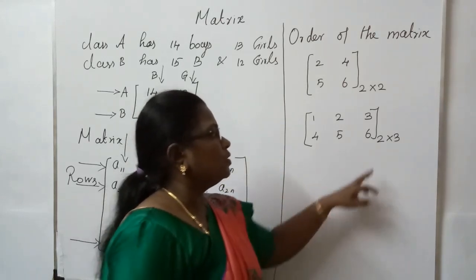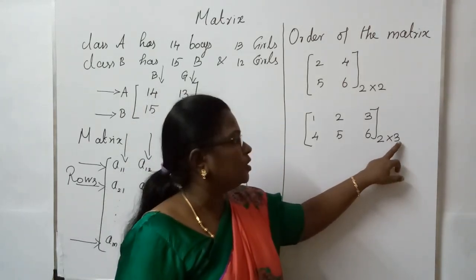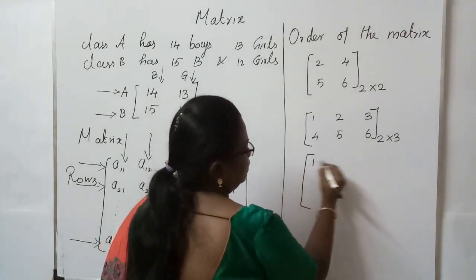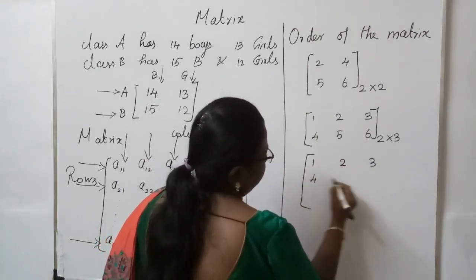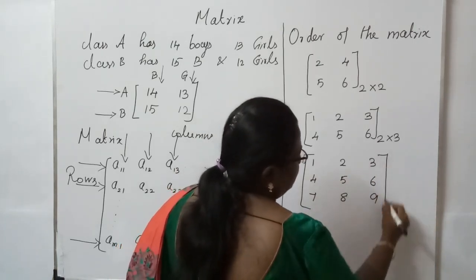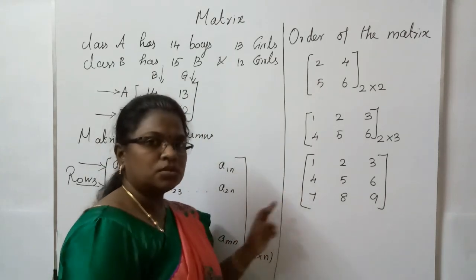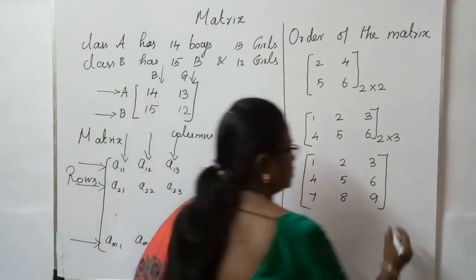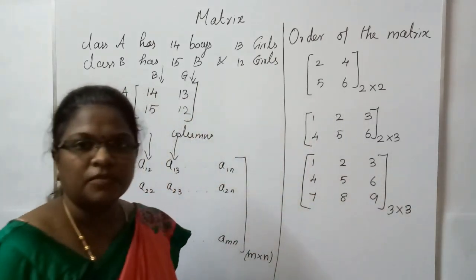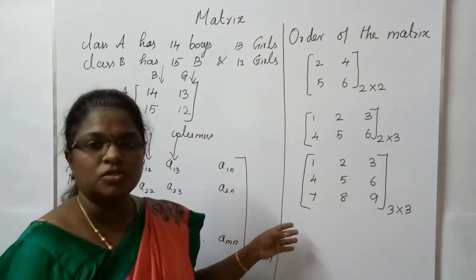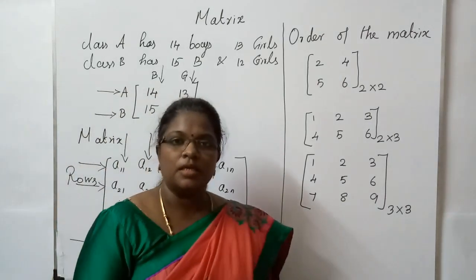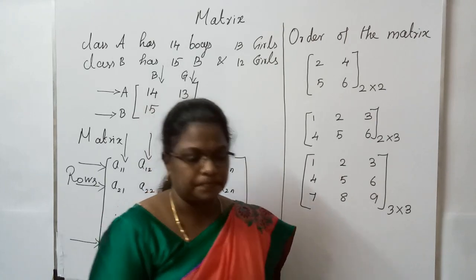The first thing, the row, has to be written. The second one, the column, has to be written. So here you see there are 3 rows and 3 columns. So this can be written as 3 cross 3. This is the way you can write the order of the matrix. Let us see now the types of matrices.